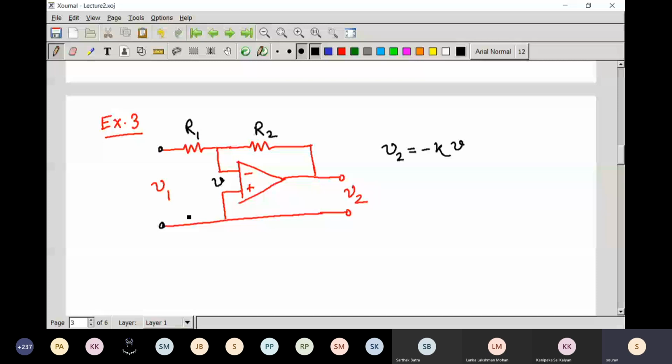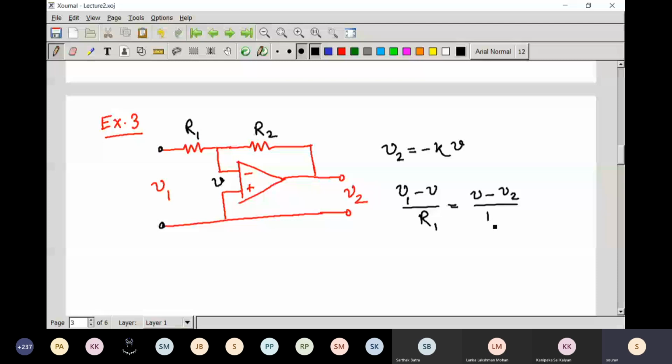Now if you write the KCL, V1 minus V by R1 equals V minus V2 by R2.